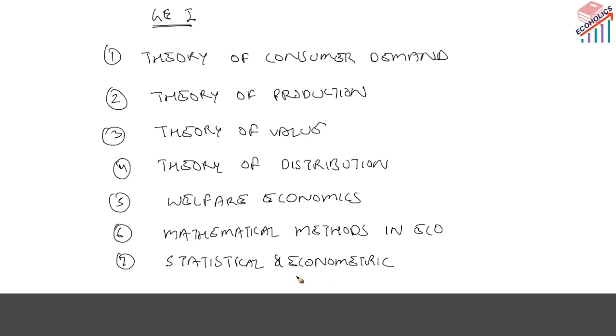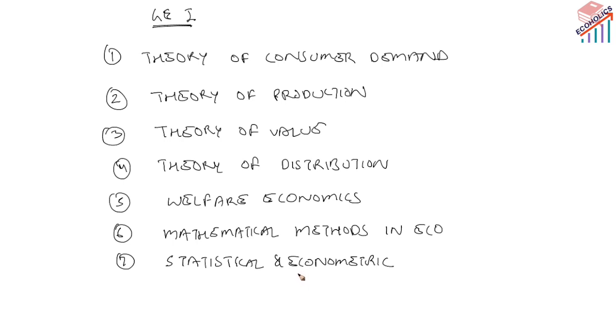Another thing is related to income distributions. So we have Pareto's law of distribution, log normal distribution, and measurement of income inequality, like the Lorenz curve and Gini coefficient. Under econometrics, we have autocorrelation, multicollinearity, and heteroscedasticity, and these types of terms we will actually come across in the General Economics 1 paper. In General Economics second paper, the first is related to economic thought.